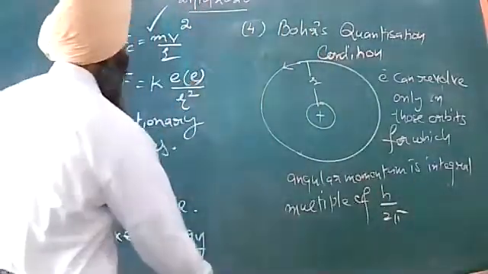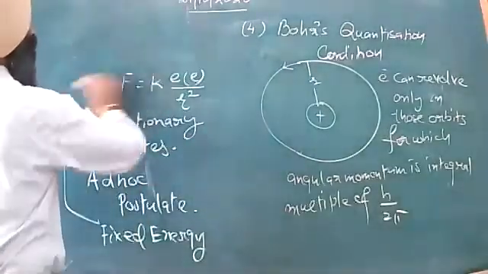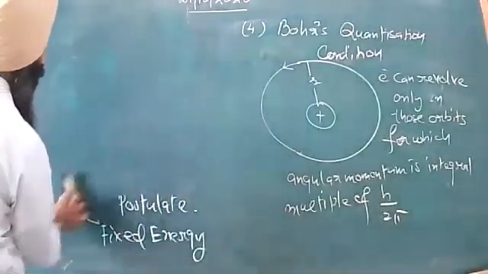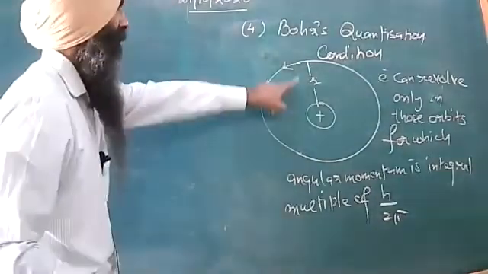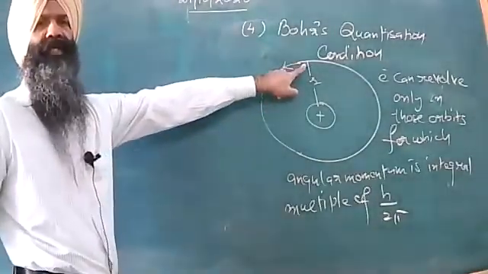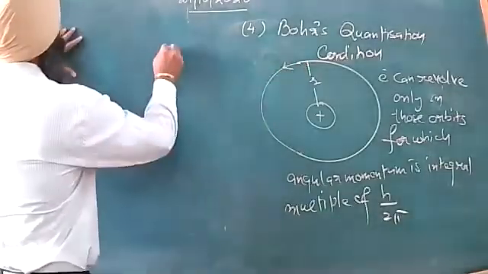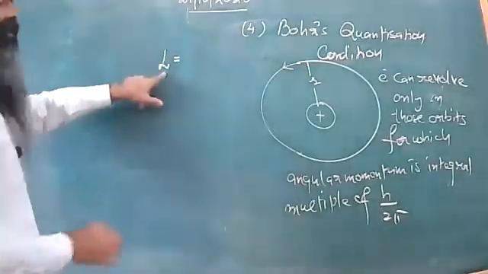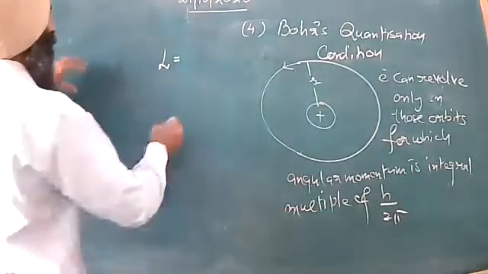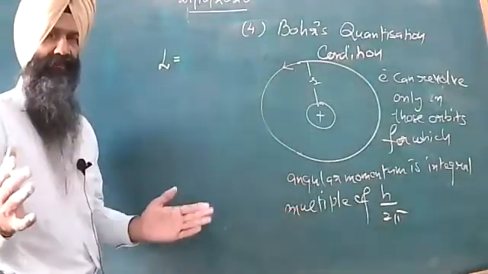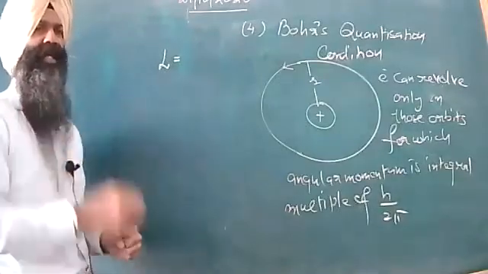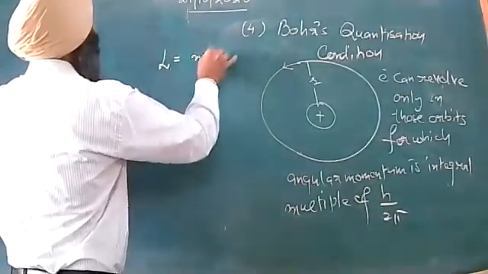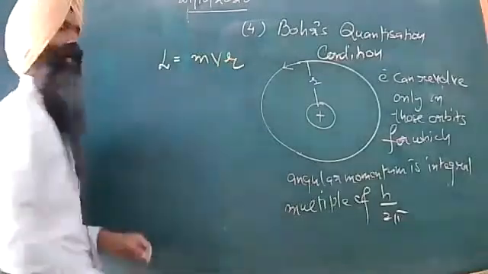What does this all mean? Let me explain this to you. According to this concept, Bohr said that when the electron is revolving in this orbit, it must possess some angular momentum L. And this angular momentum, in our 11th standard we have already calculated, is equal to m into v into r.